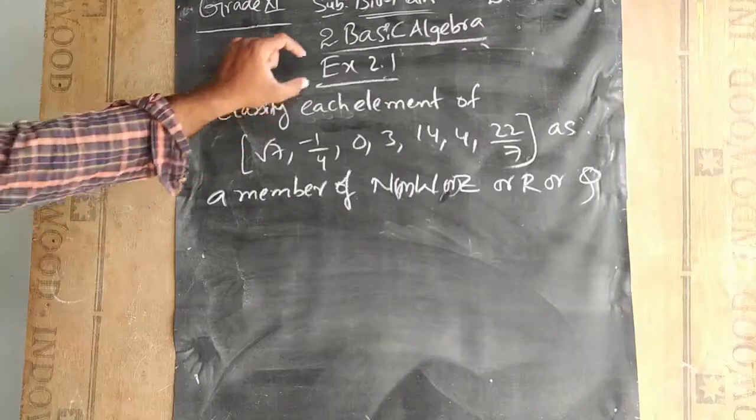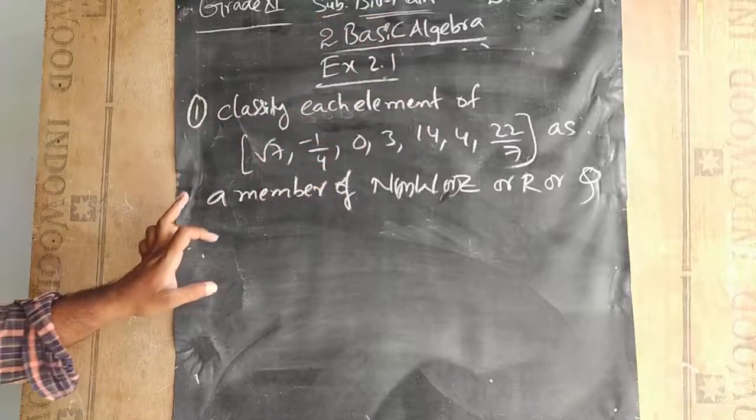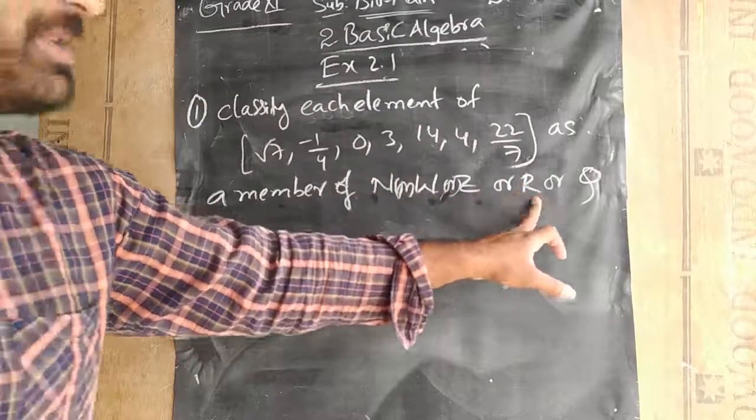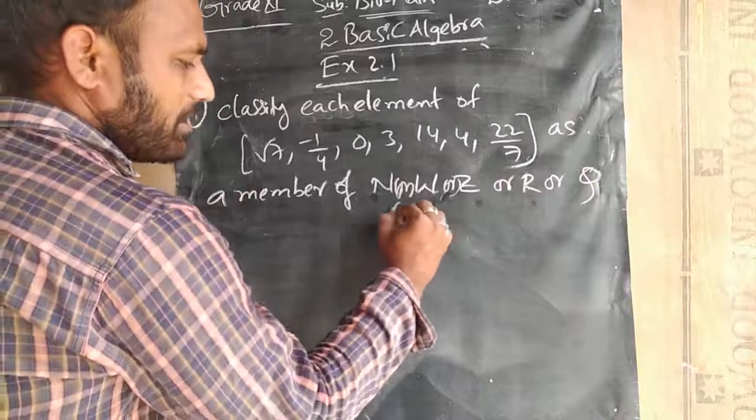Next, let us see exercise 2.1. First question. Classify each of the elements as a member of N, W, Z, Q, R, or irrational. N means natural, then whole, integers, rational, real numbers, and the other one is irrational.